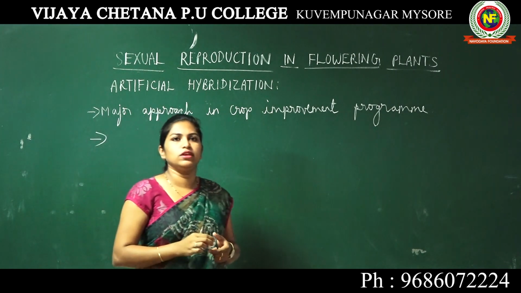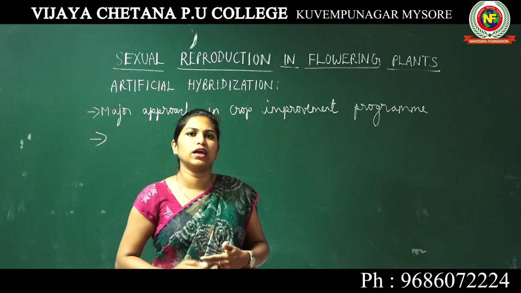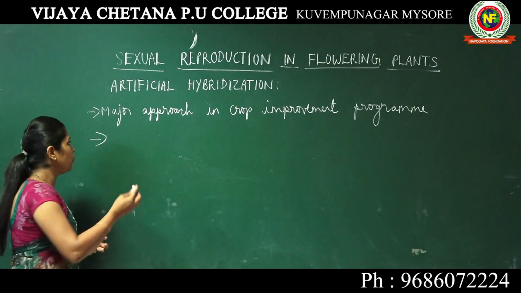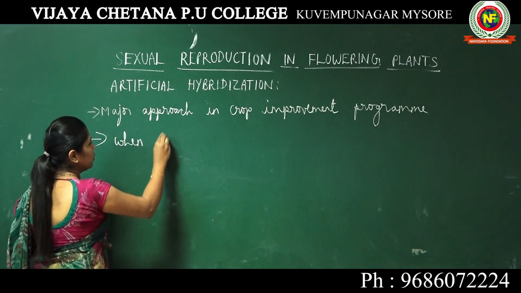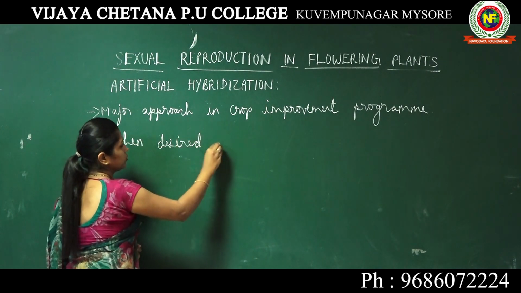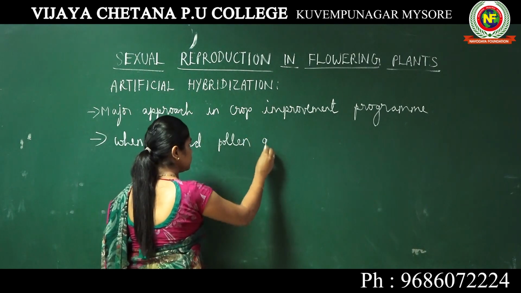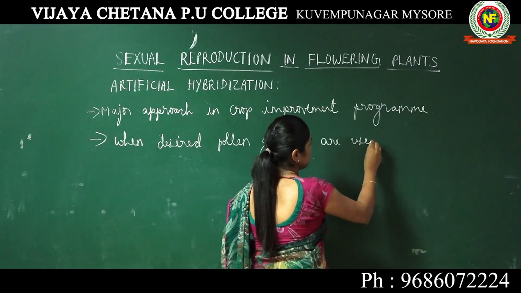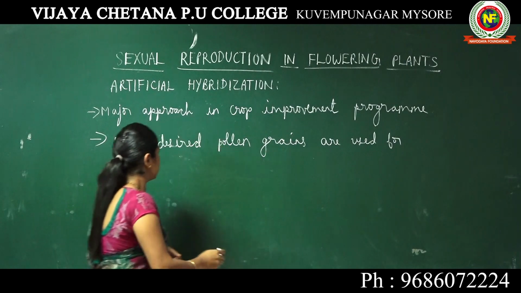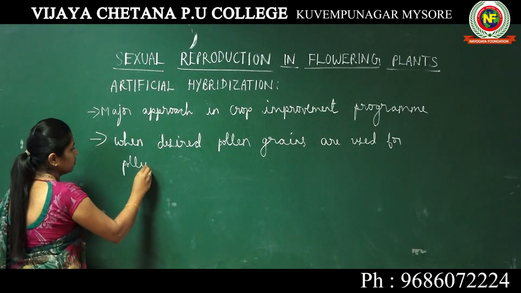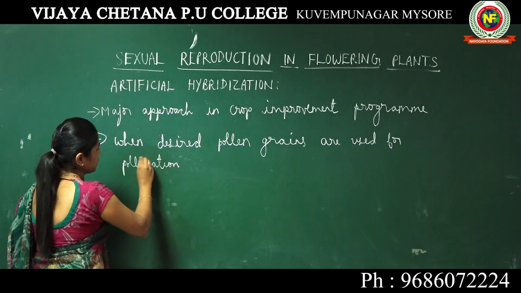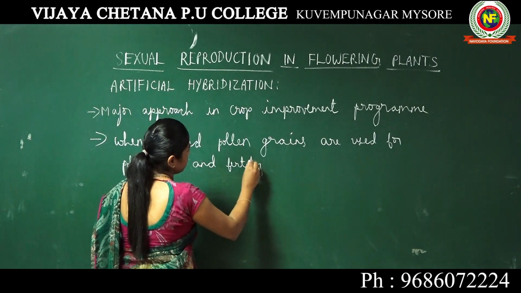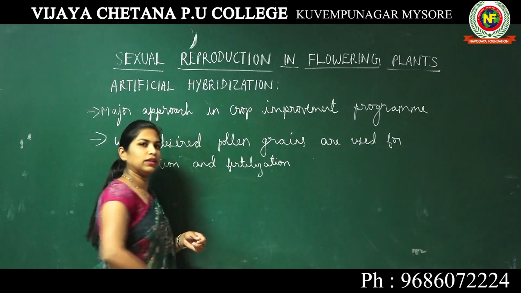Now, what is the technique used in artificial hybridization, or what exactly artificial hybridization is? Artificial hybridization means when desired pollen grains are used for pollination and fertilization.